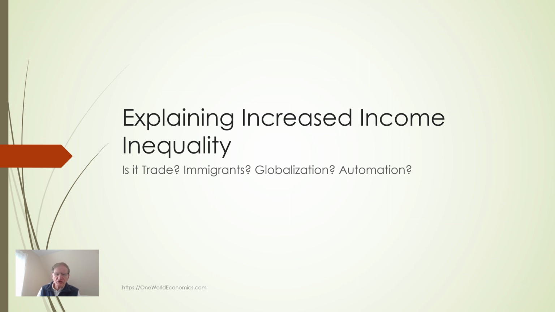What explains the increased income and wealth inequality of the last 50 years? Many think that trade was a cause. Some think that immigration was a factor. The general term often used for this is globalization. Let's look at these factors. But first, we have to know a bit about how wages are determined in a market economy.